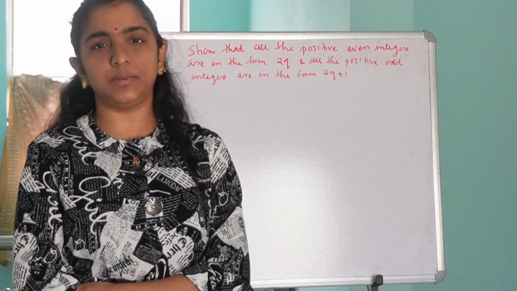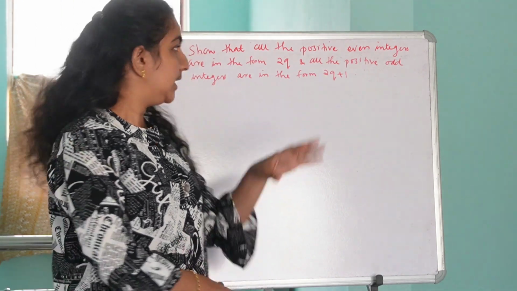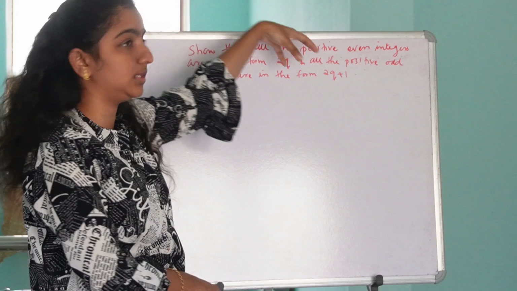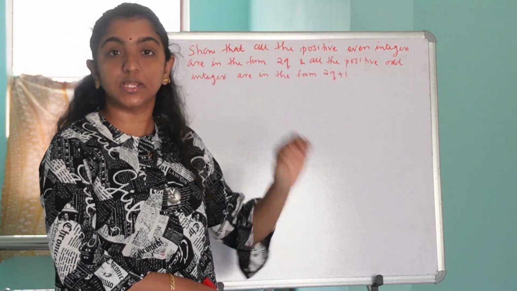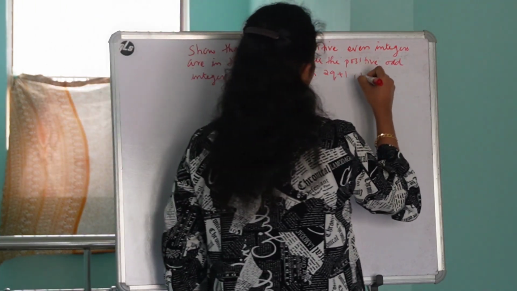Sometimes they may specify using Euclid's division lemma, and sometimes it will not be specified. But you have to understand that if you see this type of question, you have to prove it using Euclid's division lemma. Is it clear?